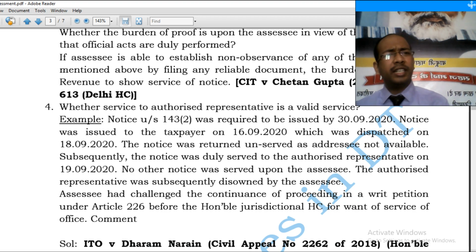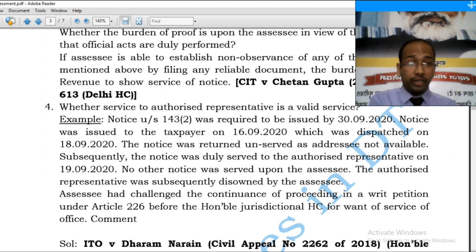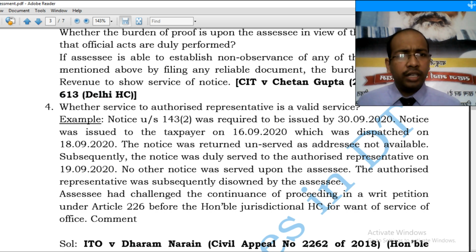How is an authorized representative appointed? When is an authorized representative appointed? An authorized representative is appointed only after issuance of notice under section 143(2). Whenever a notice under section 143(2) has been issued to me, only after that will I look out for an authorized representative, a chartered accountant or advocate in practice, who would represent my case before the learned assessing officer.